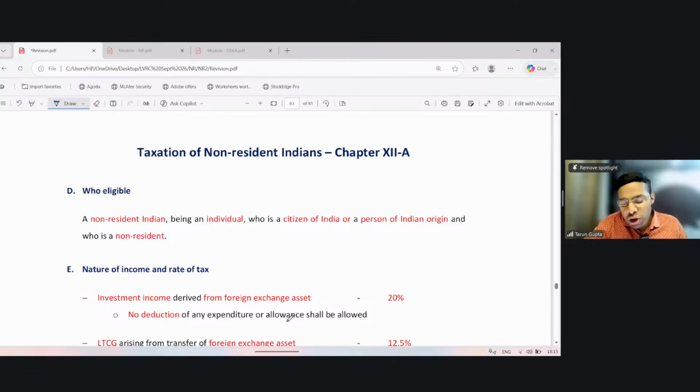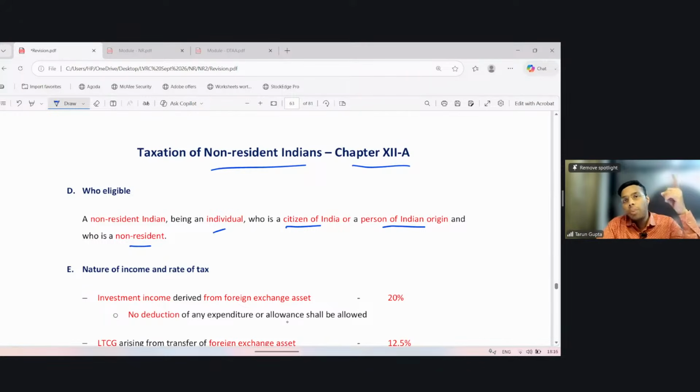Now, a new chapter, Chapter XII-A, which gives some benefit to NRIs. NRIs mean non-resident Indians, but non-resident Indians have an option to opt for Chapter XII-A. So it says who is eligible? A non-resident Indian, being an individual who is a citizen of India or a person of Indian origin and who is a non-resident. So if you are either a citizen of India or a person of Indian origin and you are a non-resident, then you are a non-resident Indian, NRI, and you can claim the benefit of Chapter XII-A.